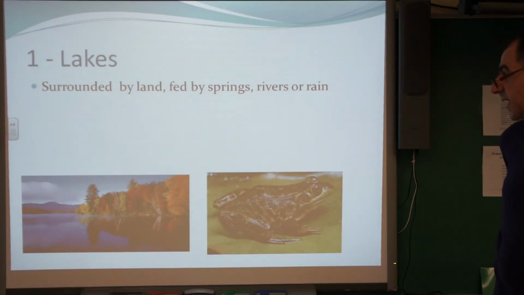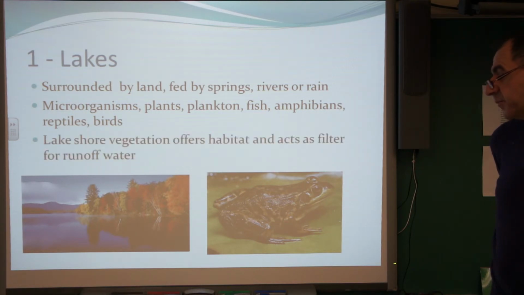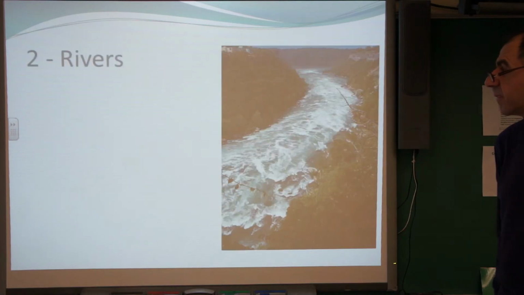Lakes are surrounded by land, fed by springs, rivers, or rain. Microorganisms, plants, plankton, fish, amphibians, reptiles, and birds inhabit them. Lakeshore vegetation offers habitat and acts as a filter for runoff water.